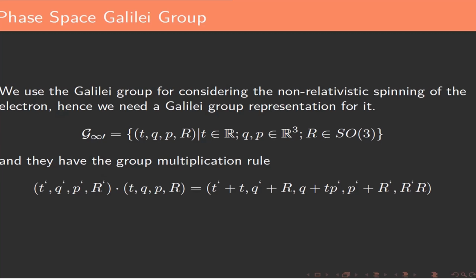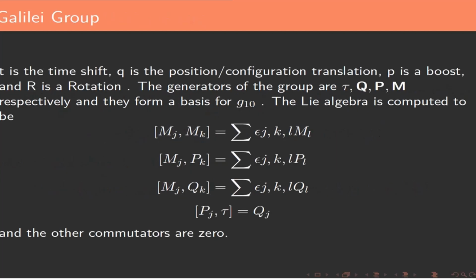Here T is the time shift, Q is the position or configuration translation, P is a boost, and R is a rotation. The generators of the groups are tau, Q, P, and M respectively, and they form a basis for G10, where G10 is the Lie algebra. The Lie algebra commutation relations are computed to be as follows, whereas the other commutators are 0.